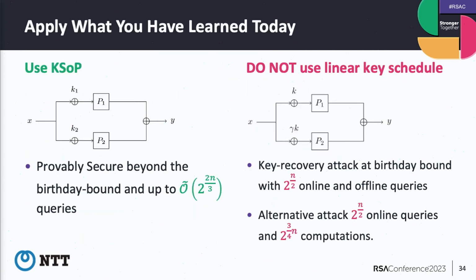Okay, so this is the conclusion of my talk. Please use the keyed sum of permutations, because this construction has exactly the same security level as the sum of Even-Mansour, and definitely keyed sum of permutations is simpler than sum of Even-Mansour. But unfortunately, don't use a linear key schedule, or then we have an attack. Okay, thank you very much.